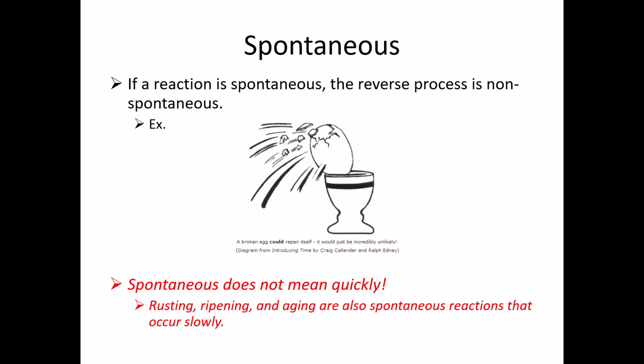So imagine an egg falling off a counter and hitting the floor and smashing into several pieces. The smashing of the egg would be spontaneous. We didn't have to do anything to make that happen. That's just going to happen every time. But we never see the egg put itself back together and jump back on the table, because the reverse reaction is so non-spontaneous that it never occurs. Now, some reactions are not that unlikely, but we can get the idea.